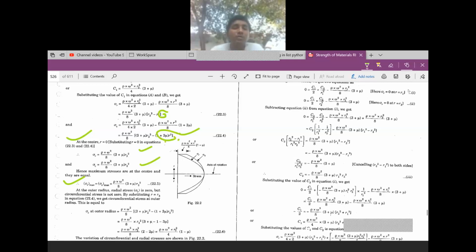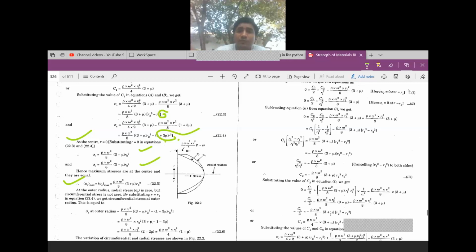The remaining term is this one, where sigma r max and sigma c max are both the same formula. Understand? At the center, both are the same formulas. Sigma r max and sigma c max is equal to rho omega square by 8 into (3 plus mu) r2 square. That is the maximum radial stress and circumferential stress at the center for a rotating solid disk. This formula is for a solid disk.